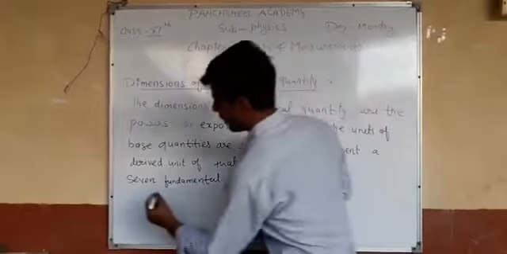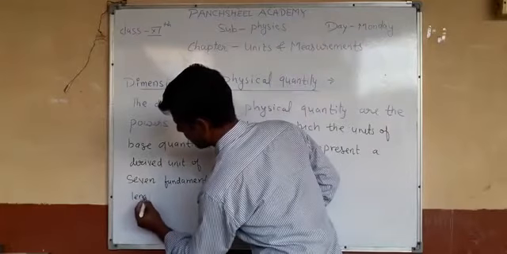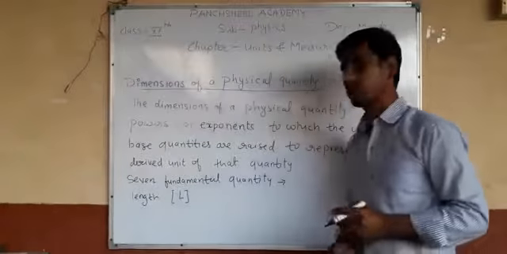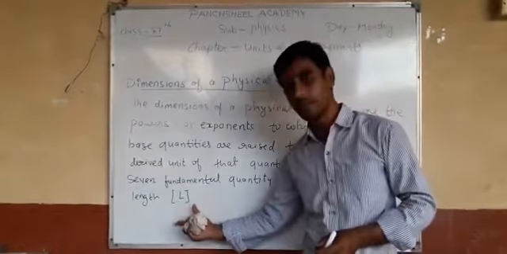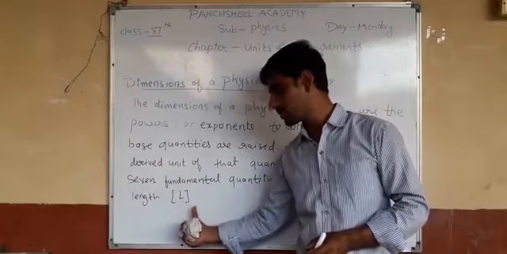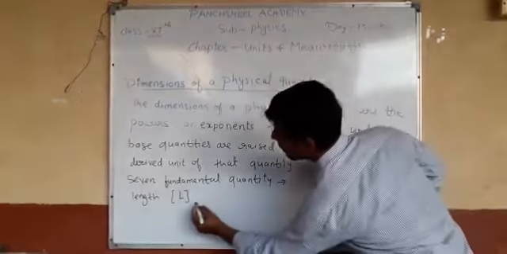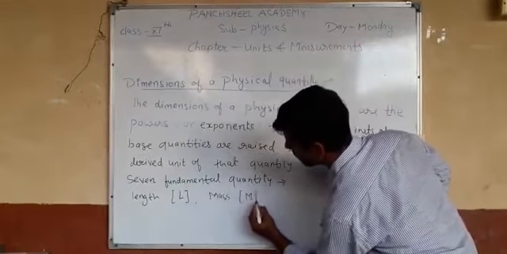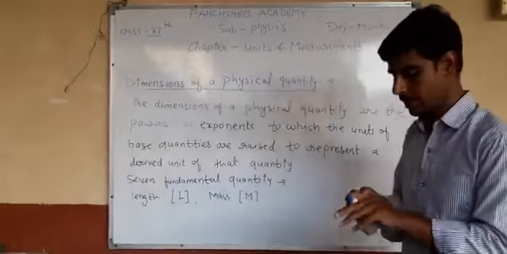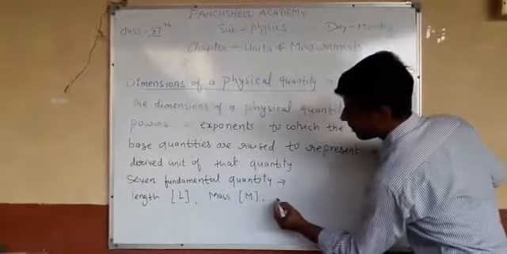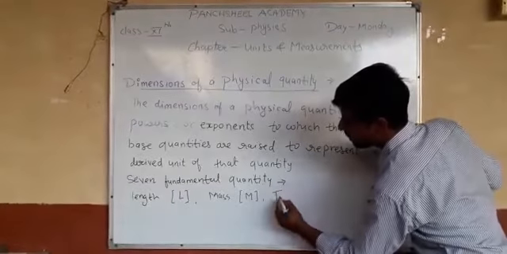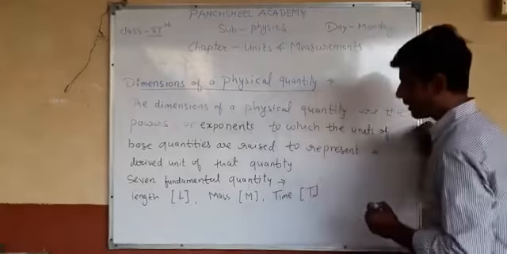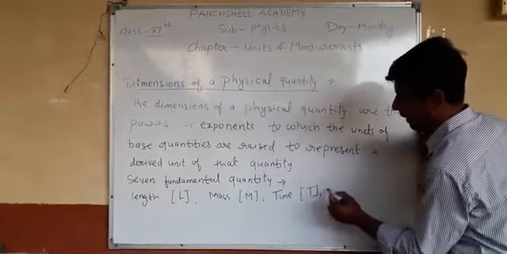Length is written as L in dimension form: we make a square bracket, and L is represented like this. Then mass, and time, are written like this.